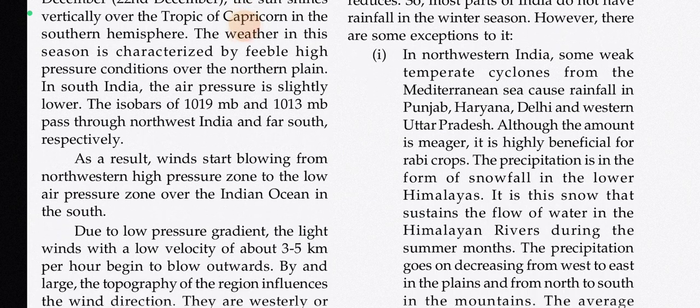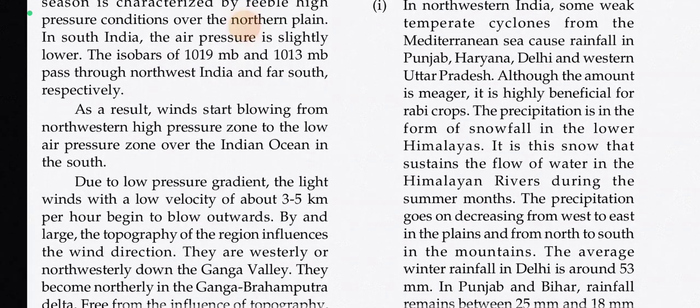However, there are some exceptions to it. In northwestern India, some weak temperate cyclones from the Mediterranean Sea cause rainfall in Punjab, Haryana, Delhi and western Uttar Pradesh. Although the amount is meager, it is highly beneficial for rabi crops. The precipitation is in the form of snowfall in the lower Himalayas. It is this snow that sustains the flow of water in the Himalayan rivers during the summer months.